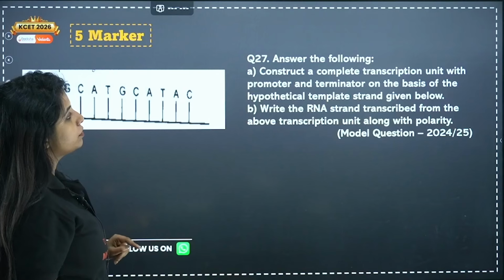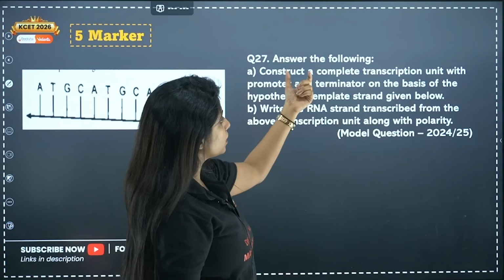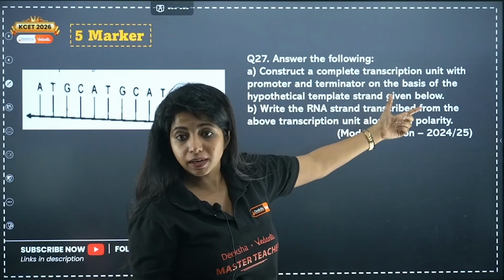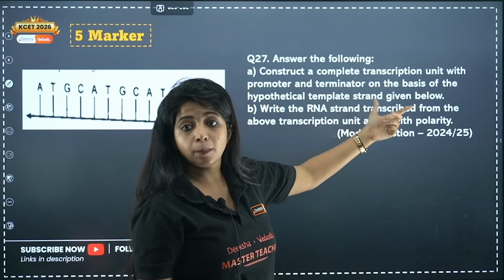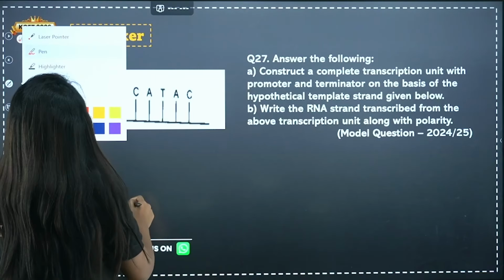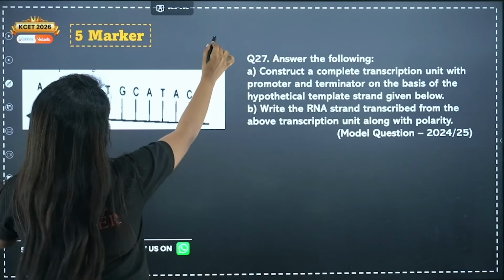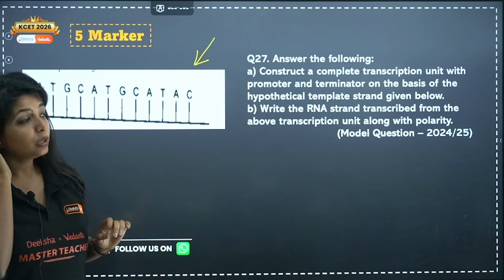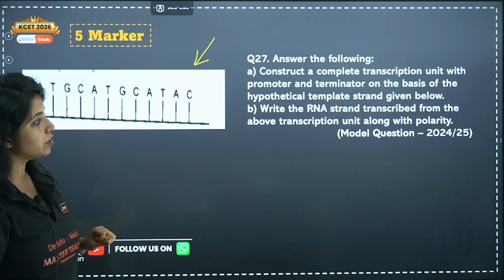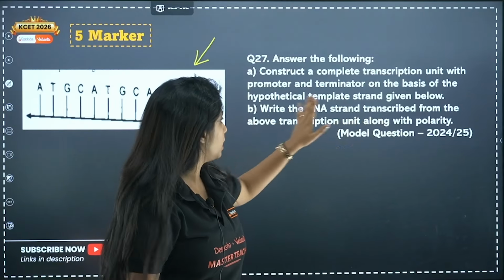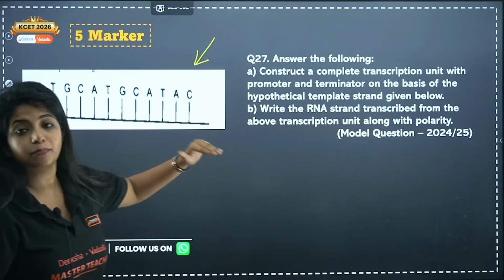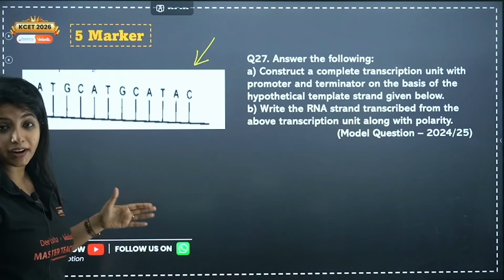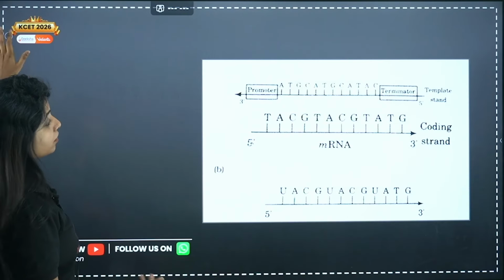Now, question number 27. Answer the following. Construct a complete transcription unit with promoter and terminator on the basis of the hypothetical template strand given below. So this is the hypothetical template strand which is given to you, my dear children. You have to create a transcription unit. Write the RNA strand transcribed from the above transcription unit along with the polarity.